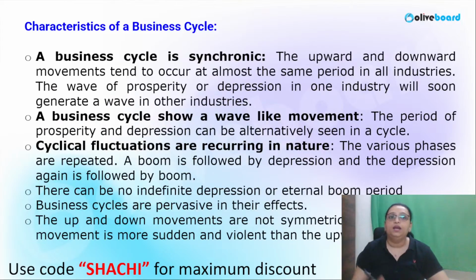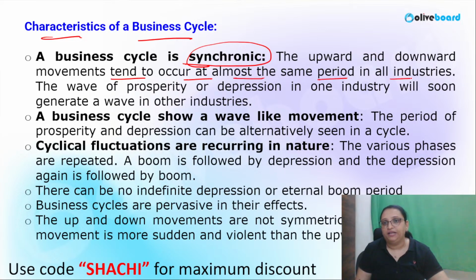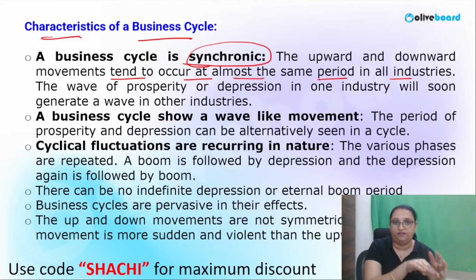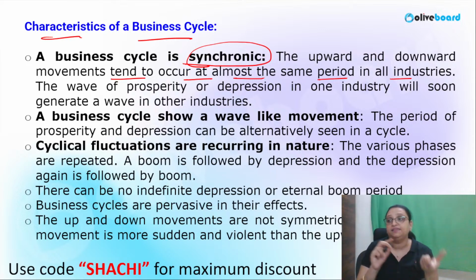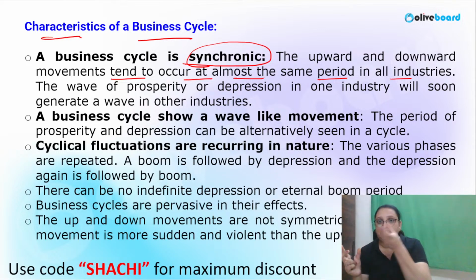Okay, what are the characteristics of the business cycle? When we talk about the characteristics, it is synchronic. What do you mean by synchronic? The upward and downward movements tend to occur at almost the same period in all industries. If some particular industry is suffering from depression, it gives an impression on the other industries also. It affects the other industries also. So in that case, it is synchronic. It affects the other industries and the overall market as well.